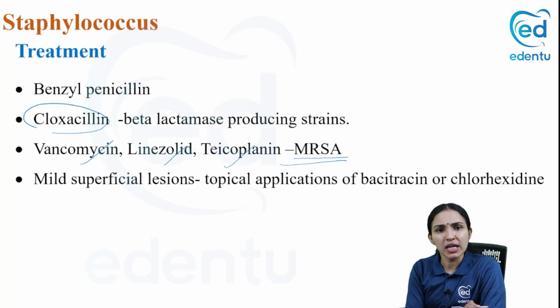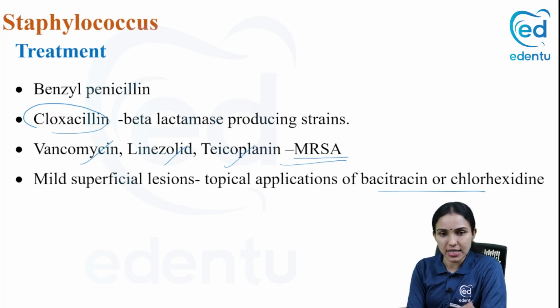If you have a mild superficial lesion, you can just apply topical antibiotics like bacitracin, or chlorhexidine is enough. Antiseptics or antibiotics are enough for skin lesions where you don't have to go for a systemic antibiotic. So remember: penicillin, if penicillin resistant, cloxacillin, if cloxacillin resistant, vancomycin or linezolid.